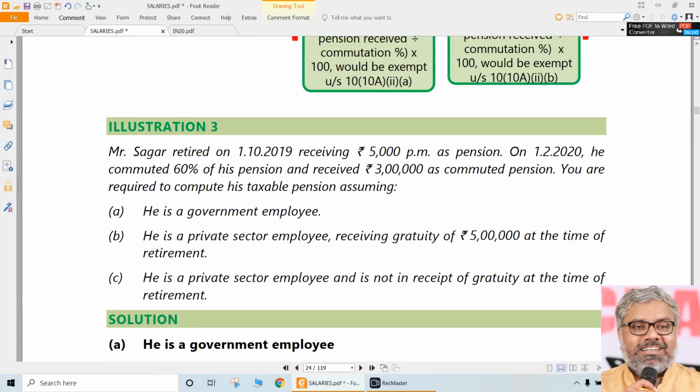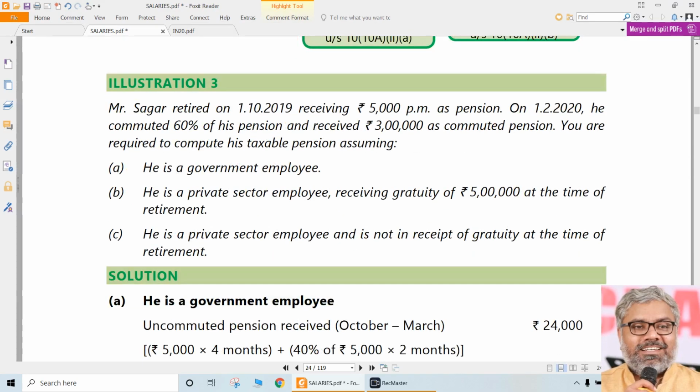Now let us look at one of the questions related to this for understanding purposes. Mr. Sagar retired on 1/10/2019, receiving 5,000 rupees per month as pension. This is normally his pension, and he retired. The date is important here, 1/10/2019. And on 1/2/2020, there is a time gap here: October, November, December, January. After 4 months, he has commuted 60% of his pension and received 3 lakh rupees.